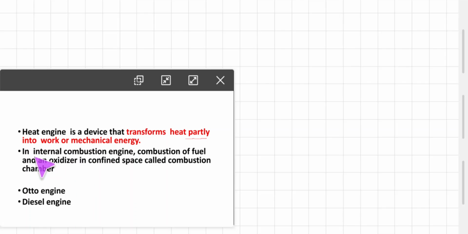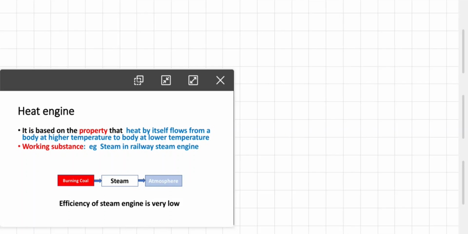Now how is it done? In an internal combustion engine, there is combustion of fuel and an oxidizer in a confined space called the combustion chamber, and with the help of this it can be done. Similarly, apart from this, we are going to see the auto engine and diesel engine also. So here in a heat engine, as we saw the property that heat by itself flows from a body at higher temperature to a body at lower temperature. Let us consider the example of a steam engine.